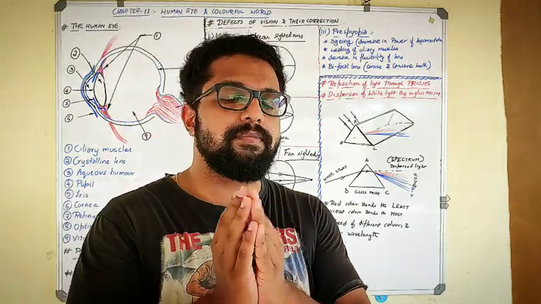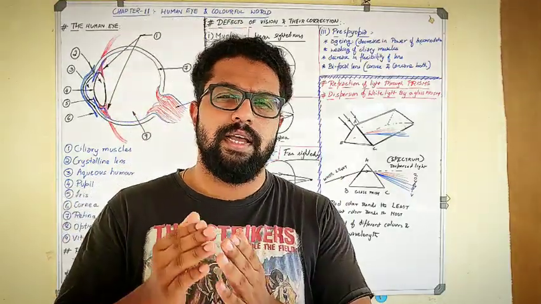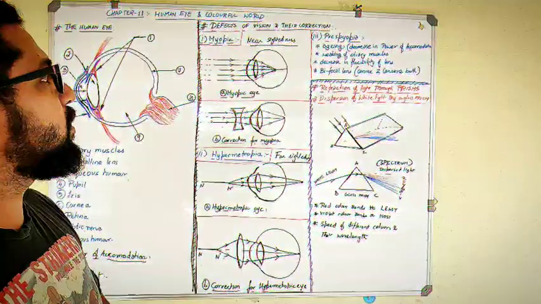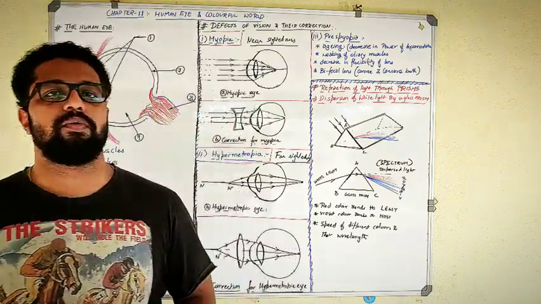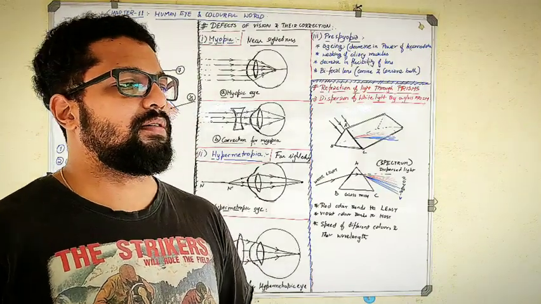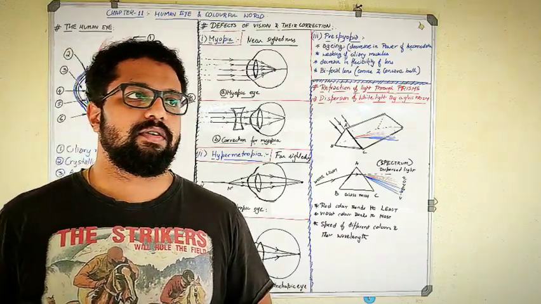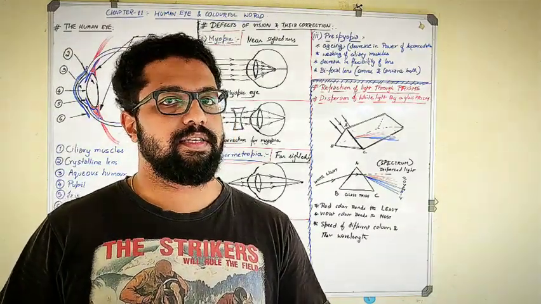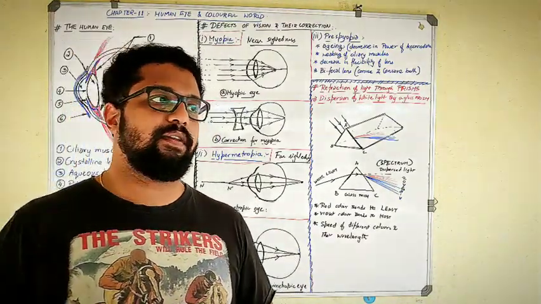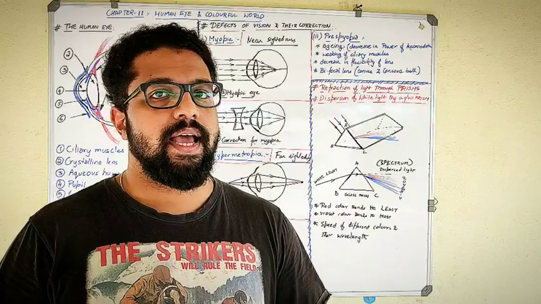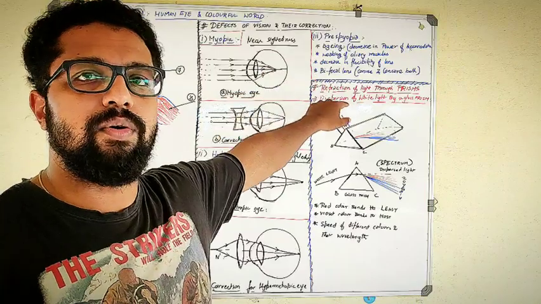That is, if I can focus my eye lens clearly. What happens in presbyopia is the loss of the power of accommodation of that lens. So we are talking about presbyopia right now. It usually occurs as we grow older and older. Our eye lens loses its capacity to change its focal length. As I've told you in the power of accommodation, our eyes have the capability of focusing on a farther or nearer distance, and that gets reduced as we grow older and older.